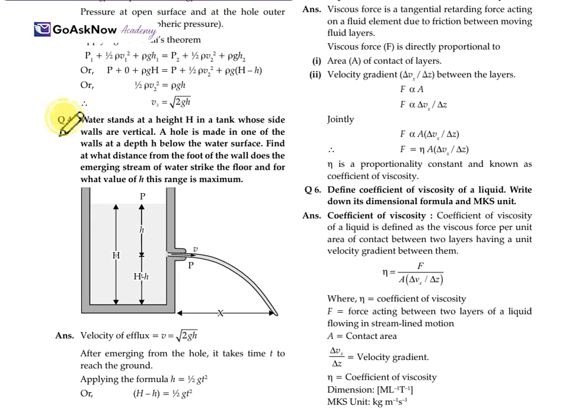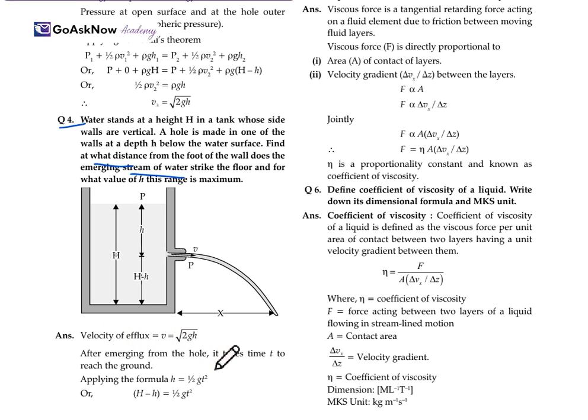Now again, water stands at a height H in a tank whose side walls are vertical, and a hole is made in one of the walls at depth h below the water surface. Find the distance from the foot of the wall at which the emerging stream of water strikes the floor, and for what value of h it is maximum. So the figure is given. Here the velocity will be under root 2gh.